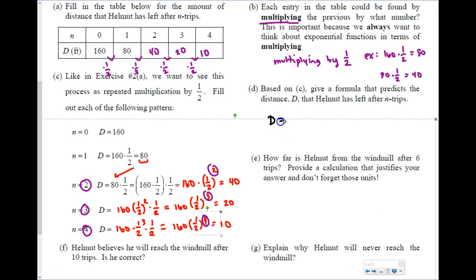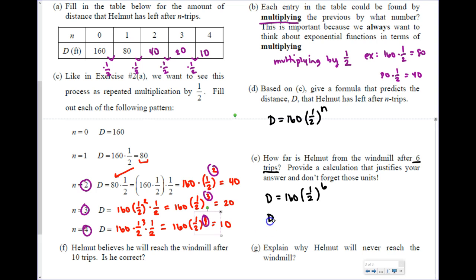Well, D is going to equal the 160 because that stayed the same. The 1/2, which is the multiplier, but now n is becoming that variable, right? That's what changed. That n is what changed. So letter E says, how far is Helmut from the landfill after 6 trips? Well, now we have to plug in 6. So I'm going to plug in 160, 1/2, and now I'm going to plug in 6.